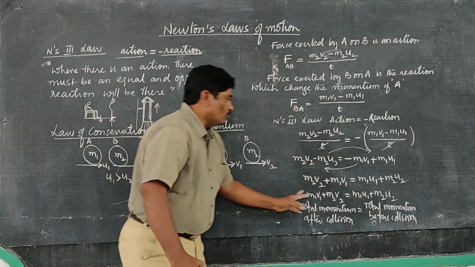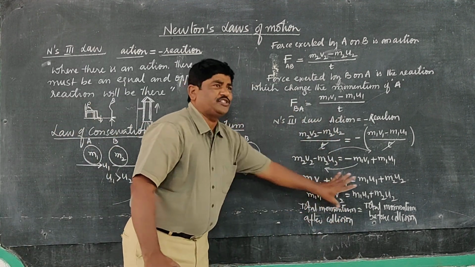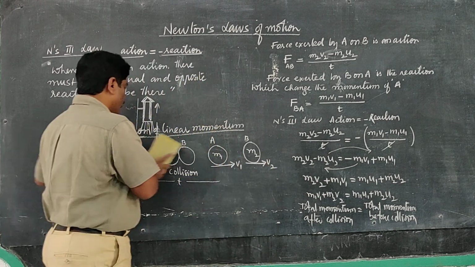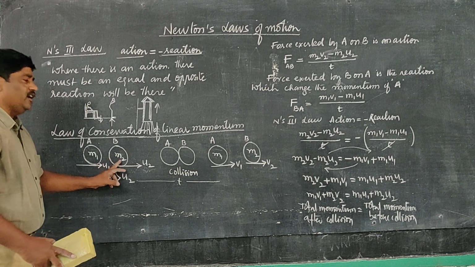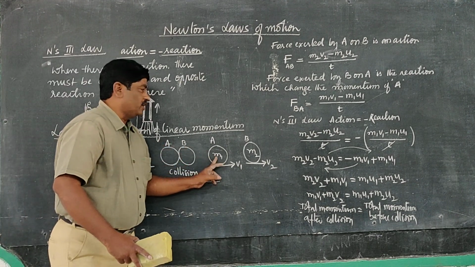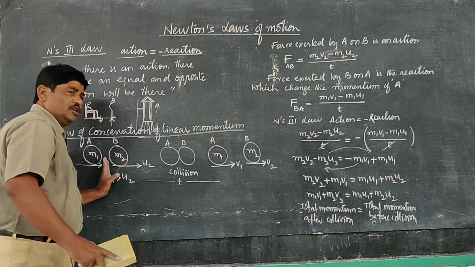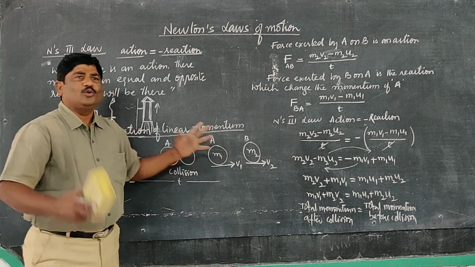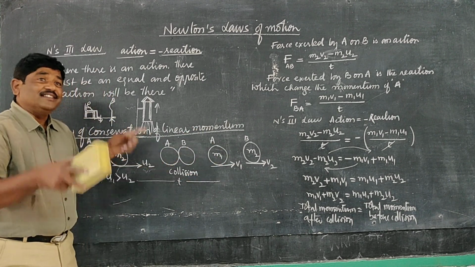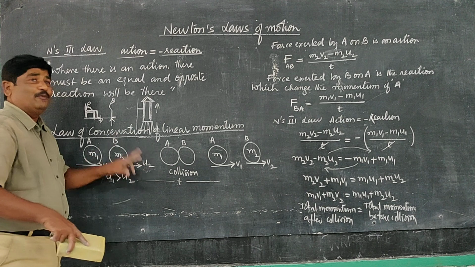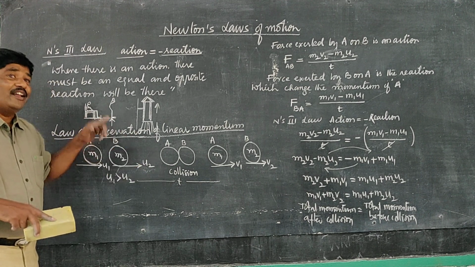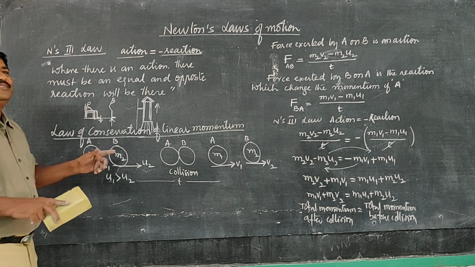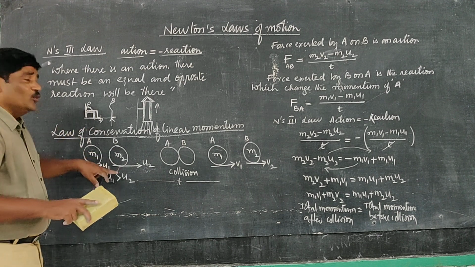See this one, total momentum is not changing before and after. The sum of the momentum of A and B, before collision and after collision, has no change. But there is a change in the momentum of A and B. A, B లో individual momentum change, కానీ overall మాత్రం change కాదు. Why?